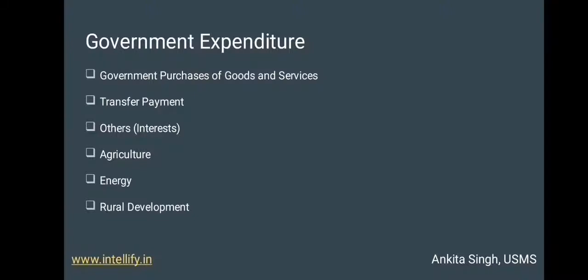Next is the transfer payment. We all know that transfer payment is a form of unilateral payment which includes pension, subsidies, and direct bank transfers to the poor. Next is interest payments. Government has taken loans from various organizations like the World Bank or the Asian Development Bank, etc. It has to repay the principal with interest.